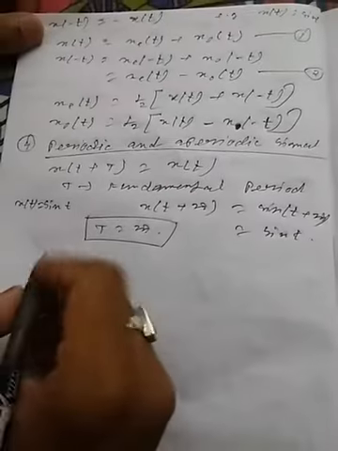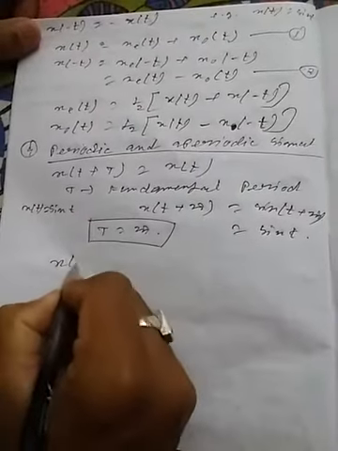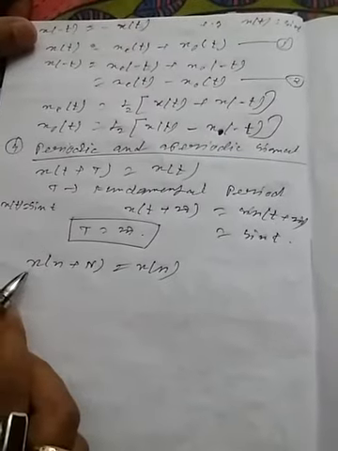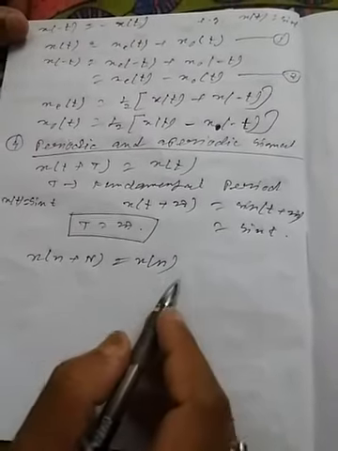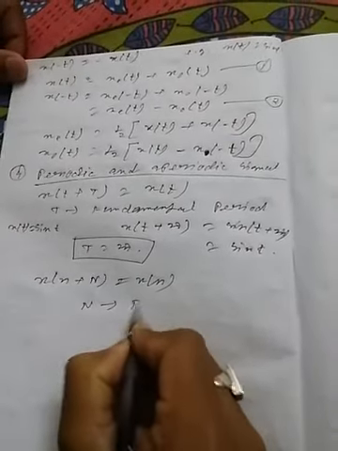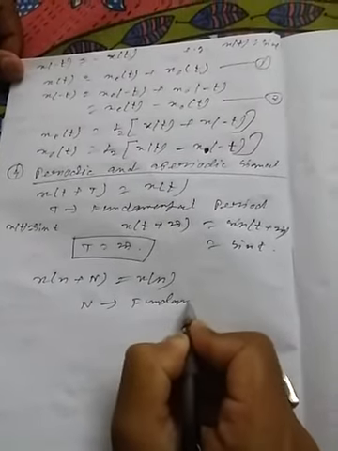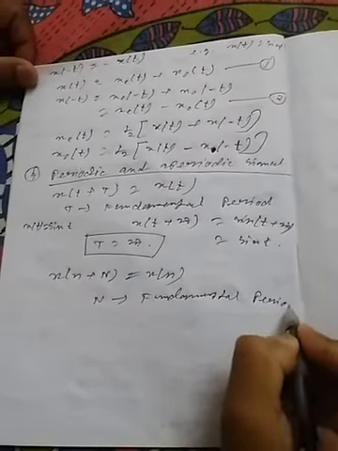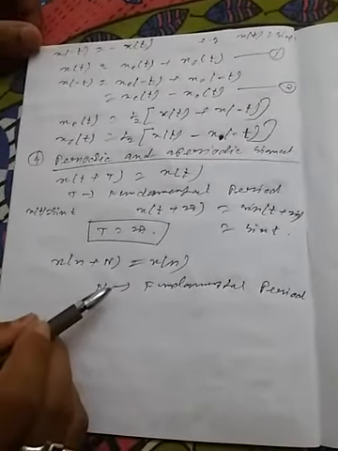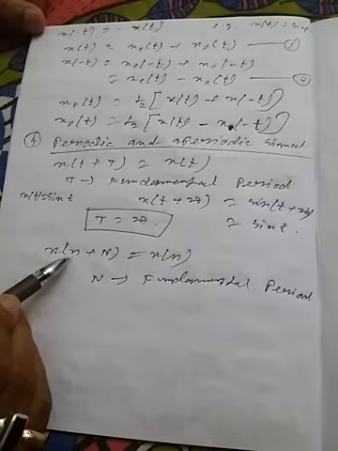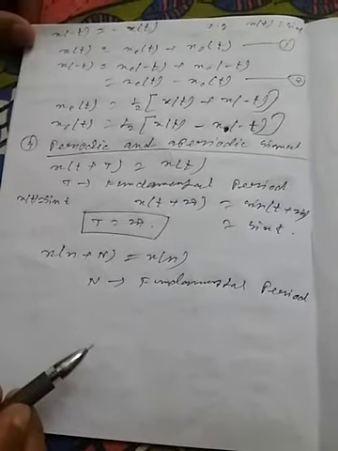Now in discrete time domain, it can be represented by x(n plus capital N) equal to x(n). For a periodic signal x(n), if it satisfies this condition, then x(n) is said to be a periodic signal, where capital N is the fundamental period. All things are the same, only changes are there. Instead of t there is small n, right? And capital N is the fundamental period.